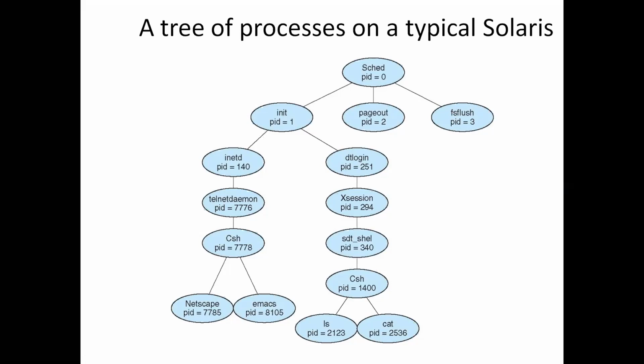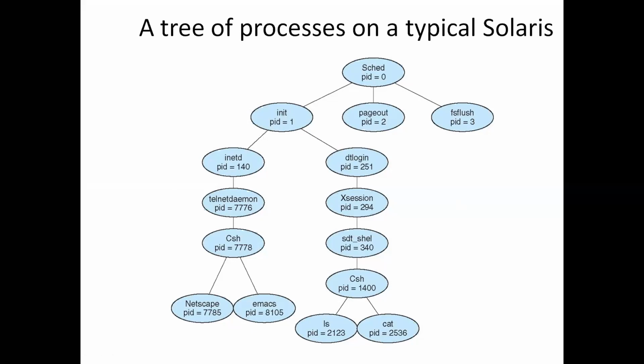With this we have another process created by the sched process, the init process, which serves as the root parent process for all the user processes. For all these user processes, the init process serves as the parent process.